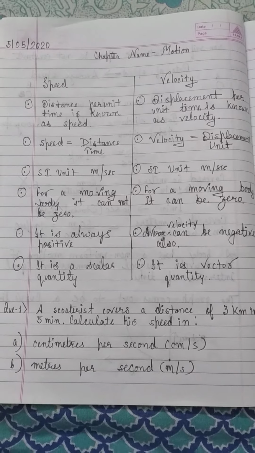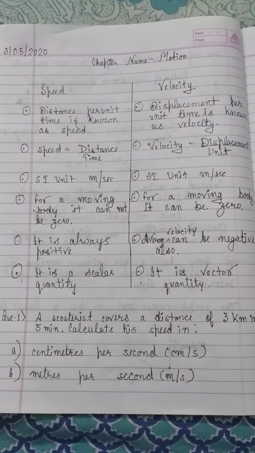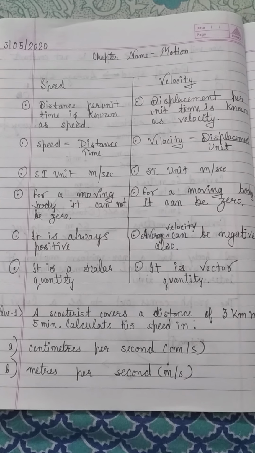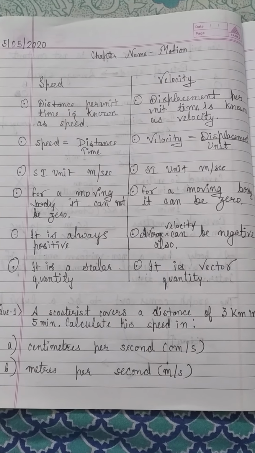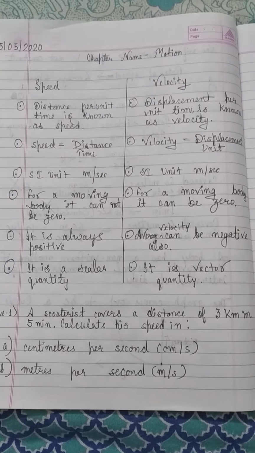Today we will discuss speed and velocity. If you remember, yesterday we discussed speed. What do you mean by speed? Distance covered by the body per unit time is known as speed. Speed is a thing which tells us how fast or how slow a body is moving.